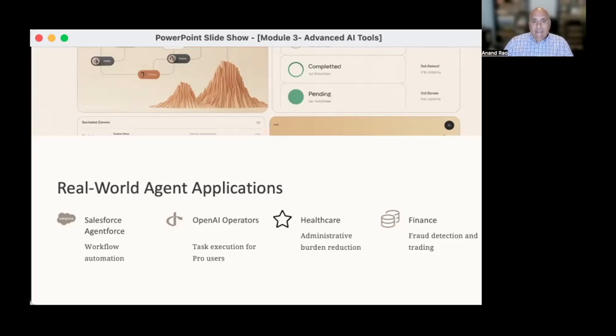And OpenAI's Operator can book hotels and order food for pro subscribers. Now, it's still limited application, but there are some other ways that you could play around with this. And I want to show you an example of a task that I gave to the agentic AI platform Manus to complete.